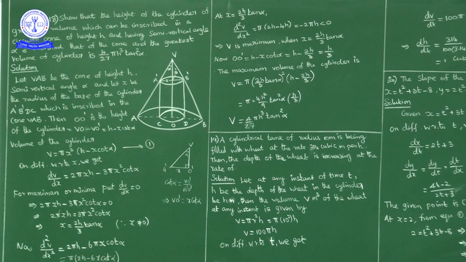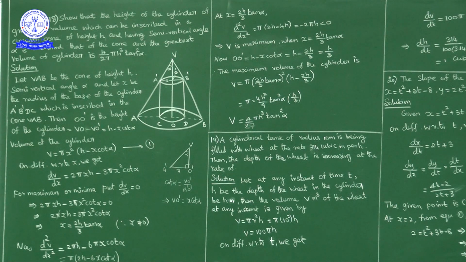Now here question is, we have to show that height of cylinder of greatest volume that can be inscribed in a circular cone of height h and having semi vertical angle alpha is 1/3 of height of the cone, and greatest volume of cylinder is 4 by 27 pi h cube tan square alpha. Okay. Now VAB is cone of height h, VO is h, and semi vertical angle is alpha. Okay. In this cone a cylinder is inscribed.